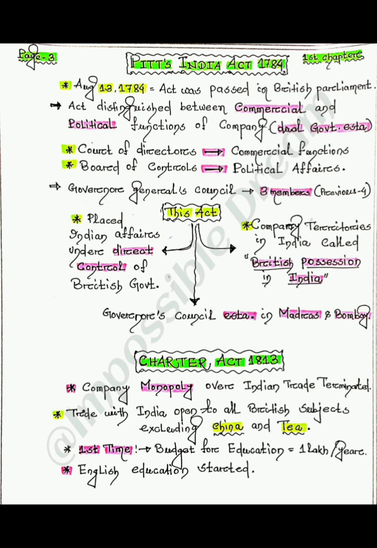If we dive back into history, as we know, in 1600 Queen Elizabeth granted monopoly to the EIC. In this monopoly, it restricted only tea trade and trade to China. So, with the Charter Act, the company's monopoly over Indian trade was terminated. Here, the trade was confined to the British subjects, excluding China and tea. So, trade with India was opened to all British subjects.